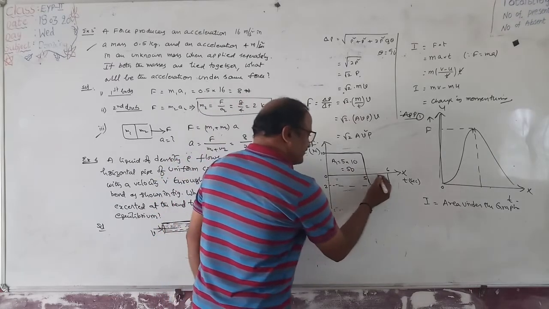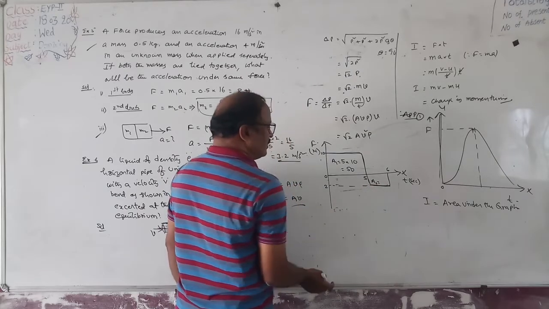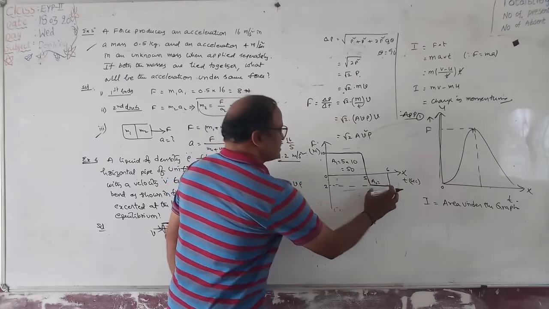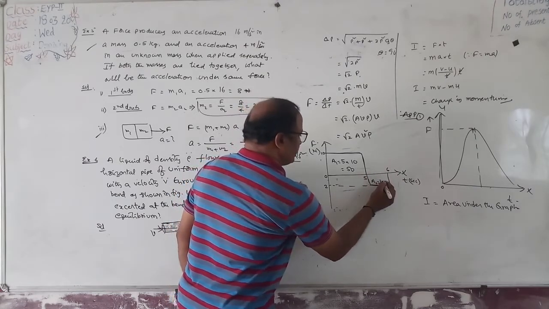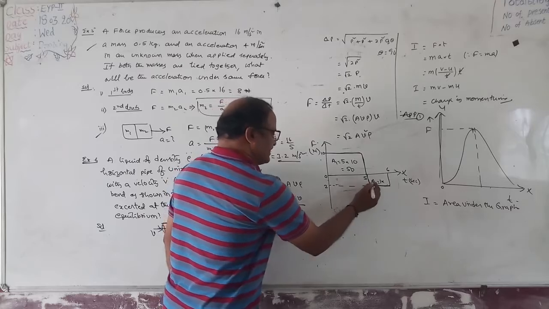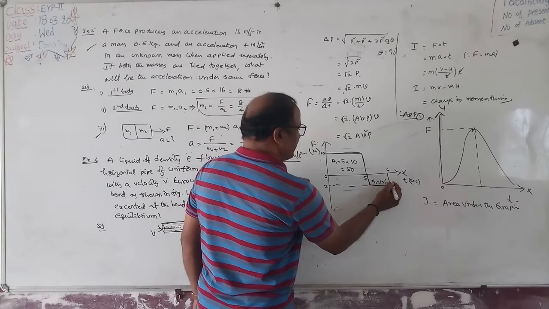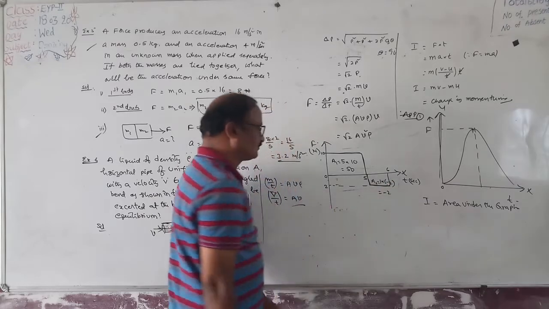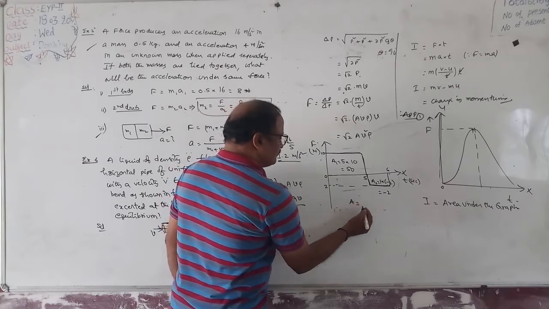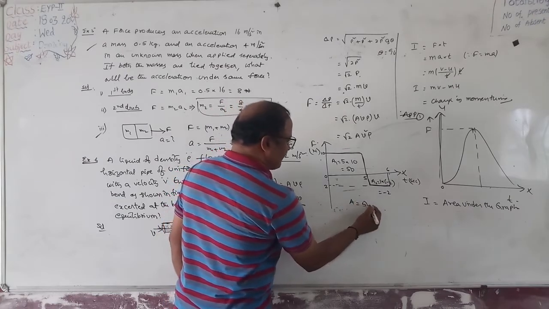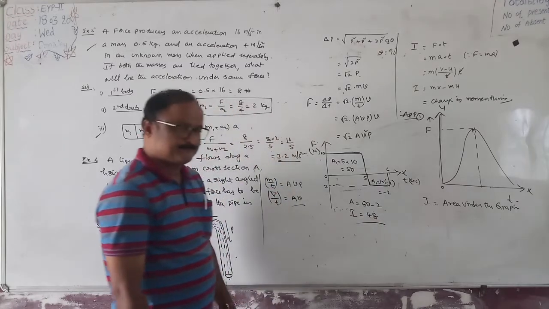And the area of this graph is also, suppose we find out the area of this one too. A2 is equal to, it is also a rectangle. Its value is 5 to 6, that is 1, into this length, which is equivalent to 2. This is in the negative y direction, meaning into minus 2, that is equal to minus 2. Therefore, the total area under the graph is A1 plus A2, that is 50 minus 2, which is equal to 48. This should be equal to the impulse.